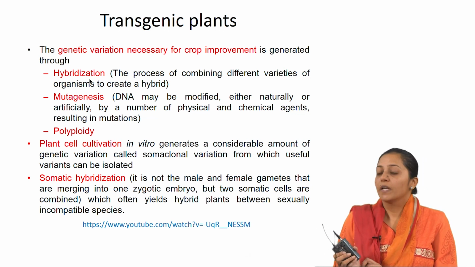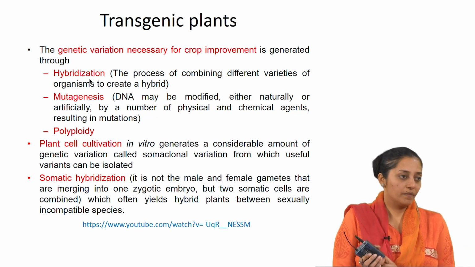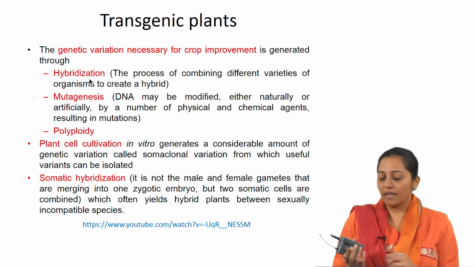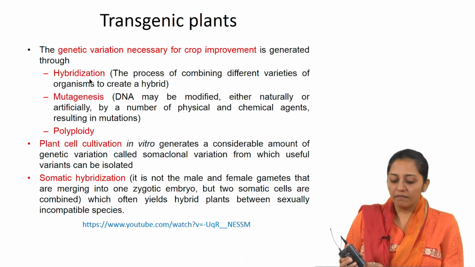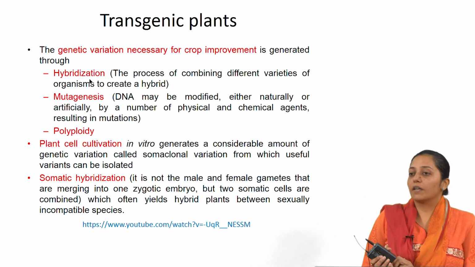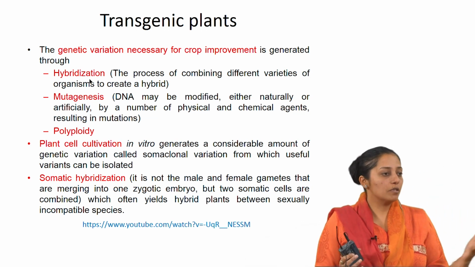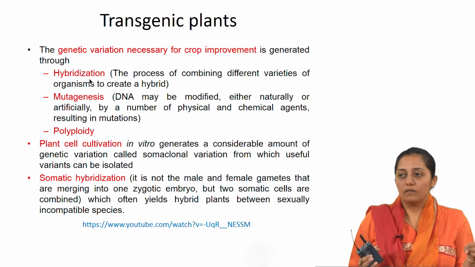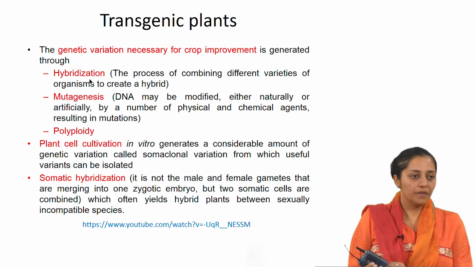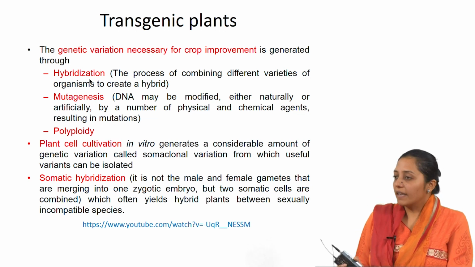Then polyploidy: you apply certain agents which can result in a change in the ploidy. In plants it is known, and it may lead to improvement in the desired traits. Now, plant cell cultivation in vitro generates a considerable amount of variation. We have heard about somaclonal variation under in vitro conditions, which can be used to generate different cell lines of different genetic makeup, because this can lead to polyploidy and a change in the karyotypic nature of the cell. So, what is somatic hybridization?